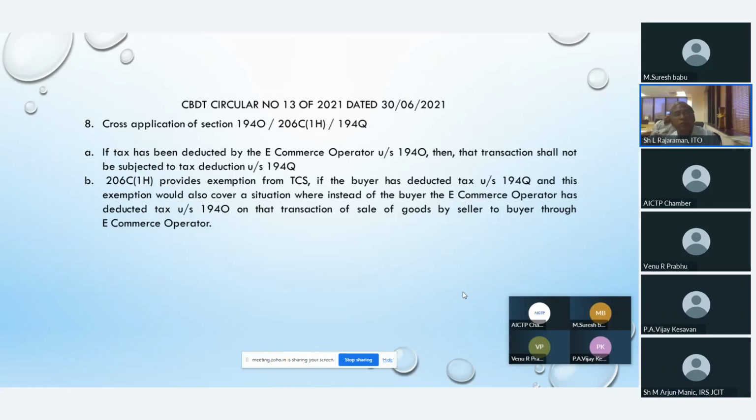And this exemption would also cover a situation where, instead of the buyer, the e-commerce operator has deducted tax under section 194O on that transaction of sale of goods by seller to buyer through the e-commerce operator. That means when these three sections come, if the e-commerce operator deducts tax under section 194O, then 206C(1H) and 194Q, nothing will come. Only 194O will remain.